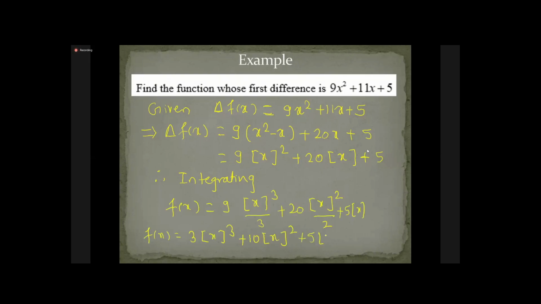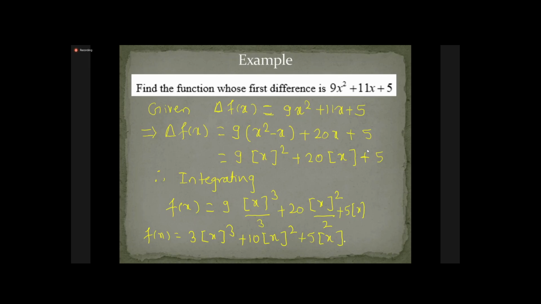And now we want that function. This is the factorial notation, so again we have to simplify this. So you have to write 3 times x cube minus 3x square plus 2x, plus 10 times x square minus x, plus 5x. And now if you simplify this, you'll get the required function. I hope you are getting what I'm saying.